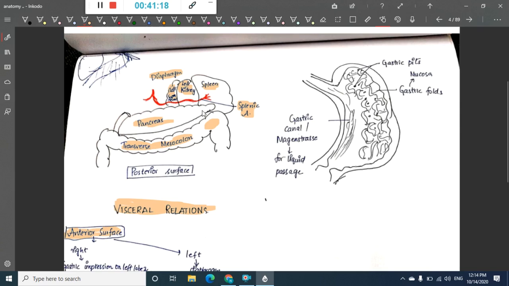Okay, so these are the relations of the posterior surface of the stomach.